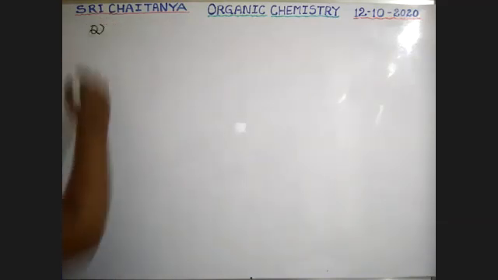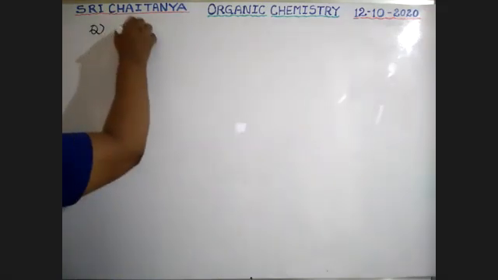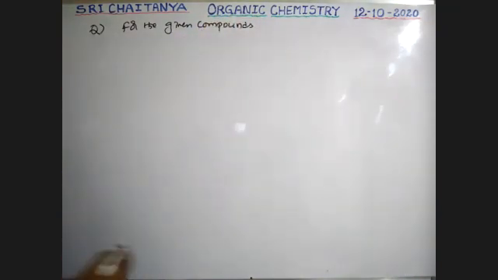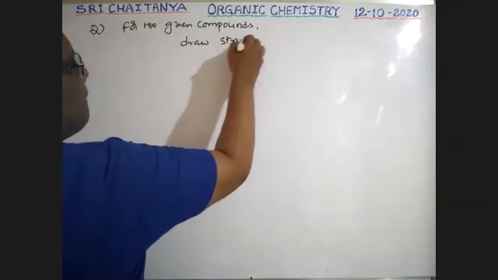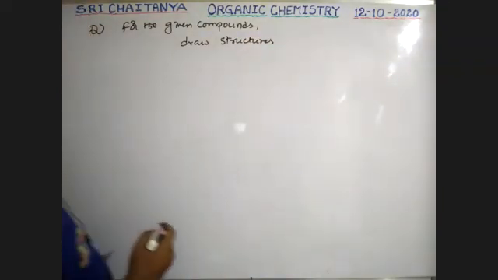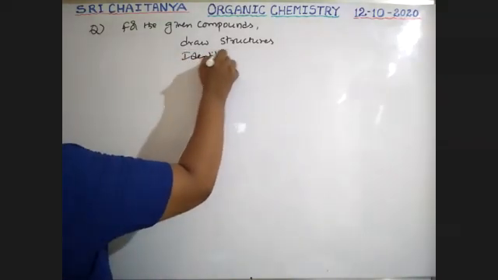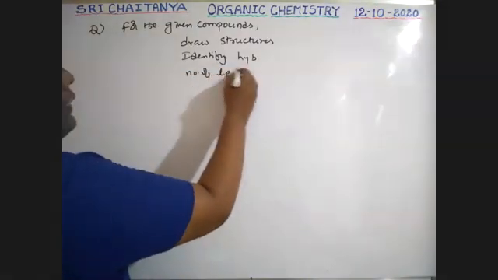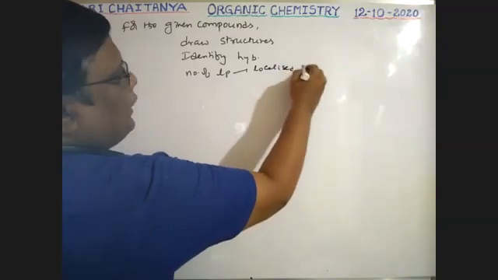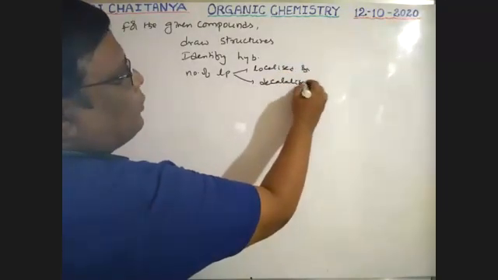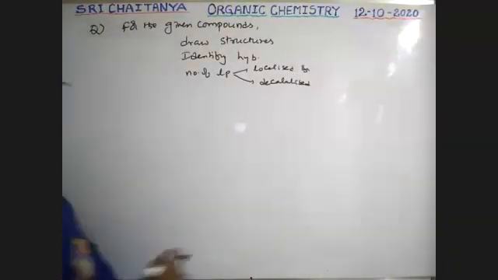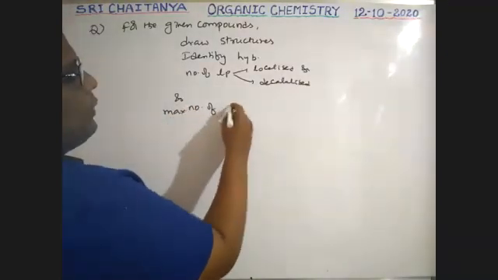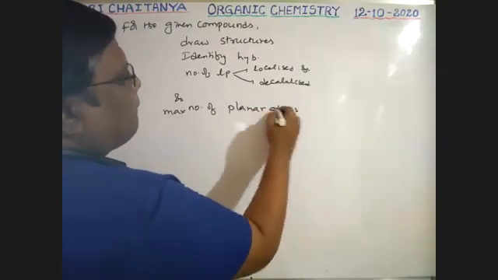For the given compounds, draw structures, next identify hybridizations, number of lone pairs, both localized and delocalized lone pairs, and the maximum number of planar atoms.